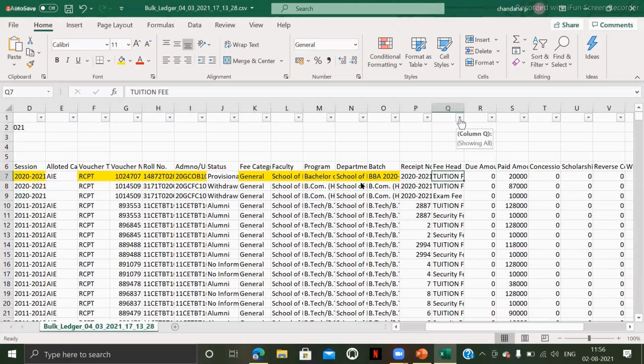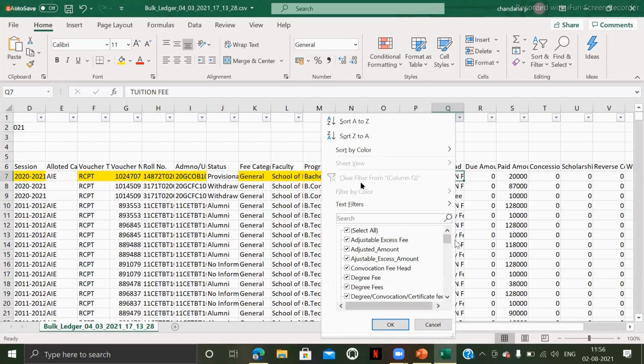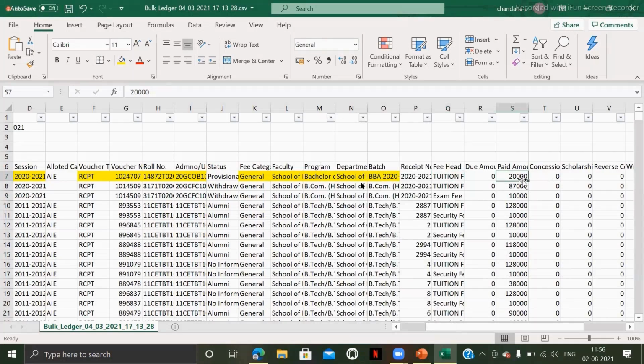So these fee heads are nothing but fee types. I was telling you the students will be paying caution deposit, library fee, exam fee, everything, right? Those are different fee types. You can see degree fee, convocation fee, exam fee, access fee, library fee. These are all different fee types. Whatever payment the student makes will mandatorily go to a specific fee head, because without a fee head, what the student is paying this amount for cannot be understood.